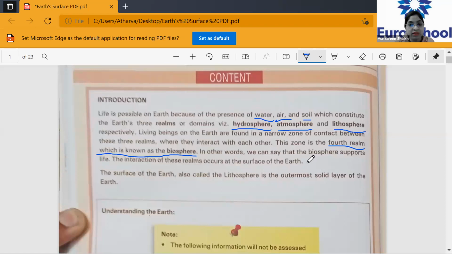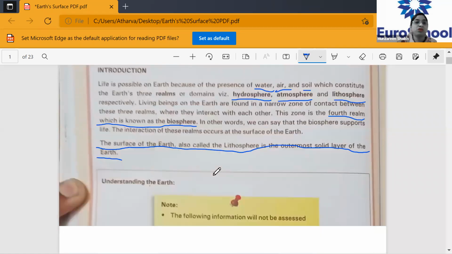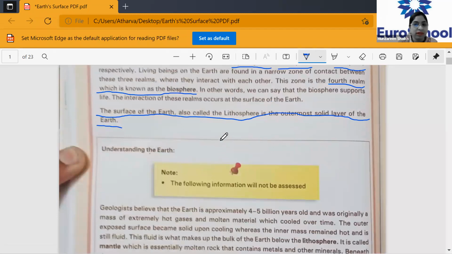The interaction of these realms occurs at the surface of the earth. This is also very important. The interaction of all these four domains happens on the surface of the earth. The surface of the earth, also called the lithosphere, is the outermost solid layer of the earth. Please underline the whole sentence. So the surface of the earth means it is the outermost solid layer. Clear, children? Have you all understood till here?